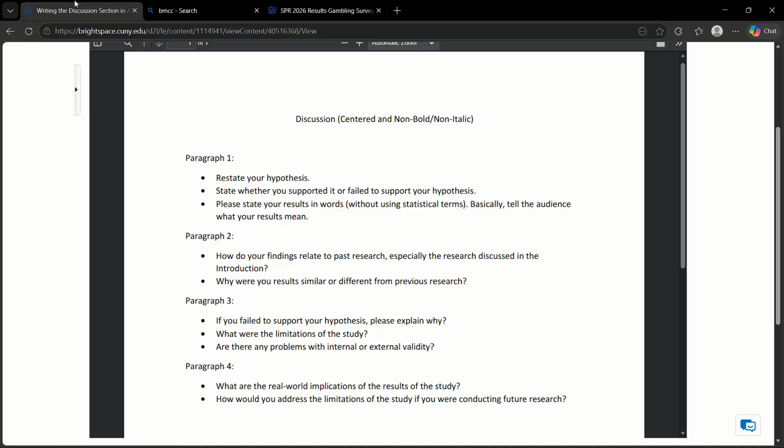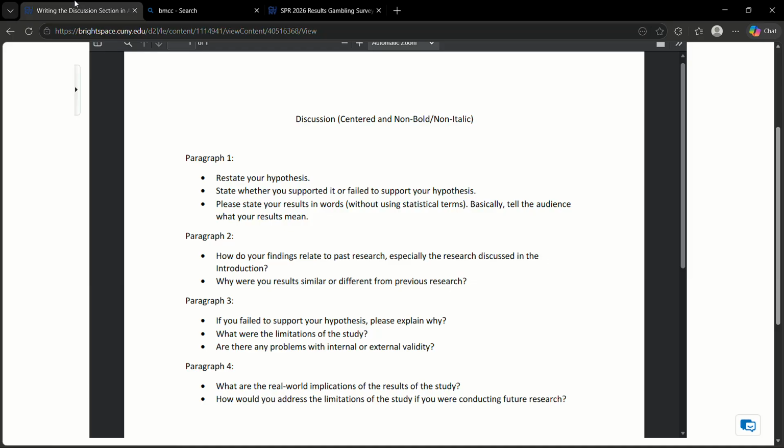So you want to go through each hypothesis and what you found, or what we found as a class, in the 5 hypotheses that we're testing right now. And you're going to basically tell the audience whether the results we got from our survey, the class survey, were similar or different to previous research. So when you're doing that, you need to cite the previous research. And you probably have some of that previous research in your introduction section.